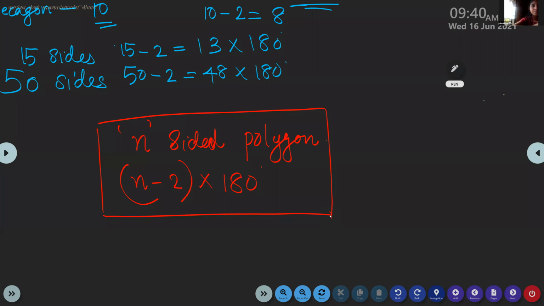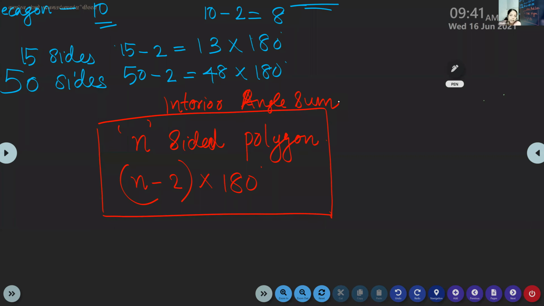So, interior angle sum. What is the formula? N minus 2 into 180. When you get a polygon, you just check how many sides are there. Sometimes it will be given simply as hexagon, octagon like that, so you know the number of sides.